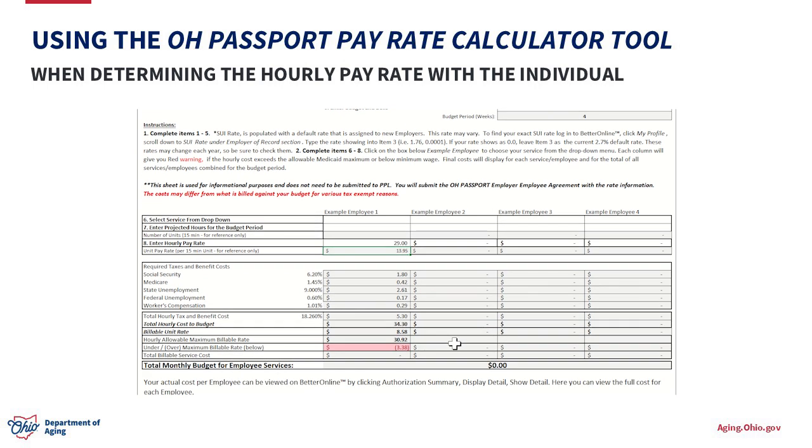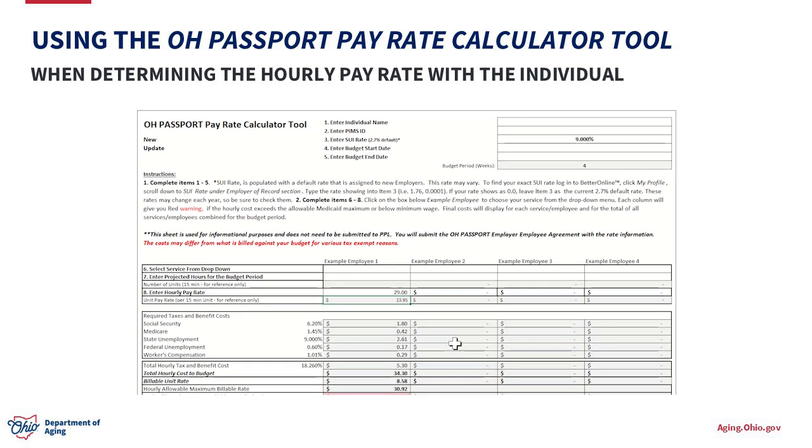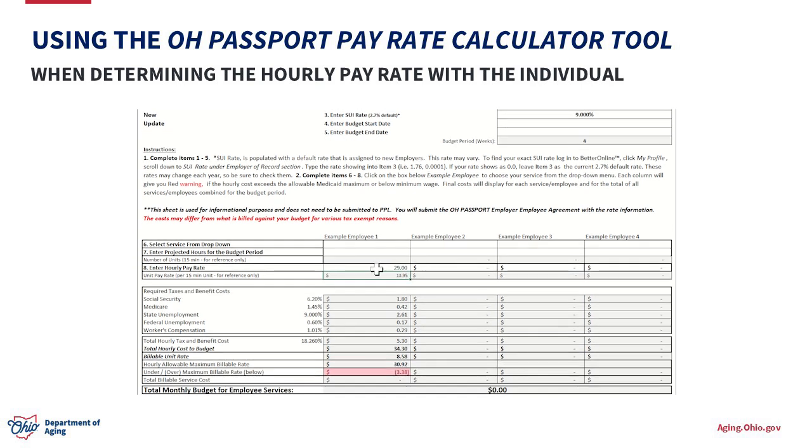So that is kind of very simple how to quickly determine what can be approved by the individual. Again, we have this 9% to leave a little bit of a buffer for those tax fluctuations that happen each year. And this is the one we enter the hourly pay rate based on those discussions with the individual. And down here will tell us very quickly if it can or cannot be approved. If the individual stays within this $30.92, then ultimately it can be approved.